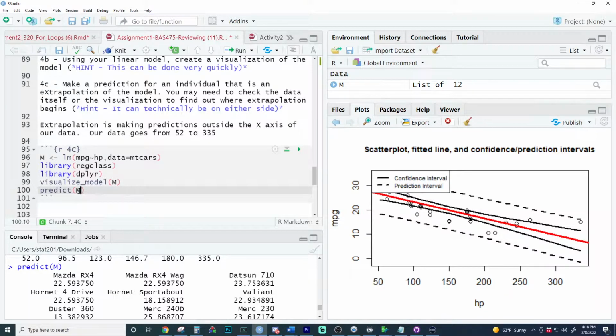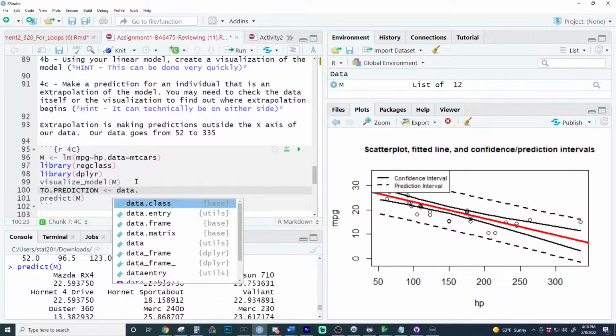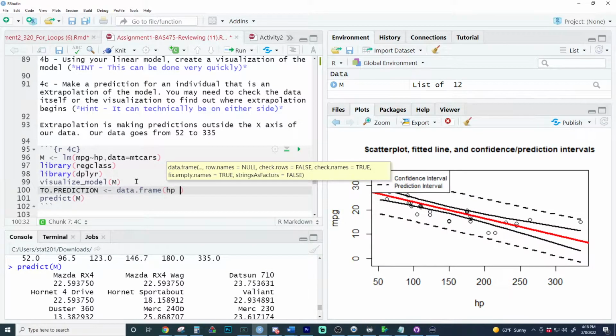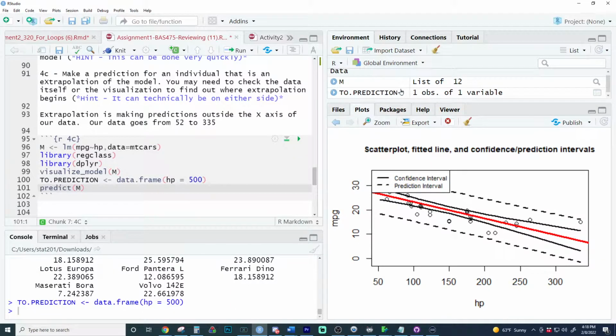But what about if we have a car now, let's say to predict, which we often call it in the notes, where the car has a value of horsepower equal to 500. So now we have the values we want to predict, and let's use our model and say new data equals 2.predict. I did a typo right there. 2.predict. There we go.